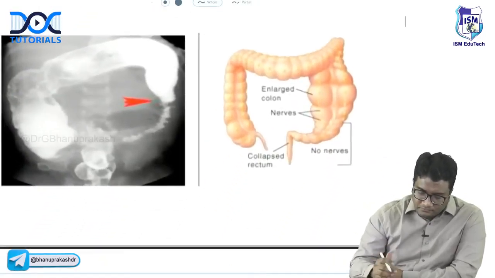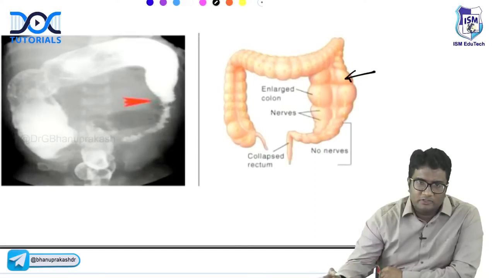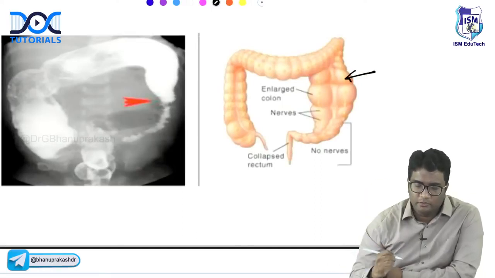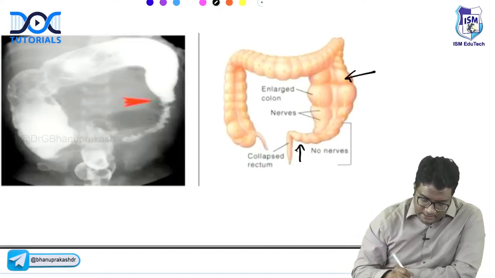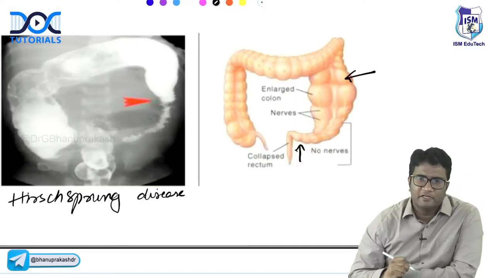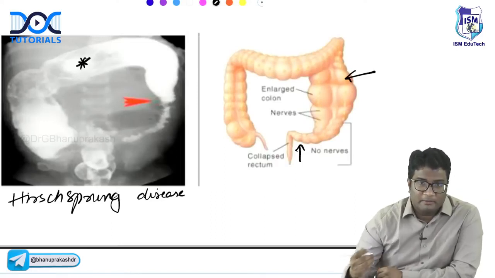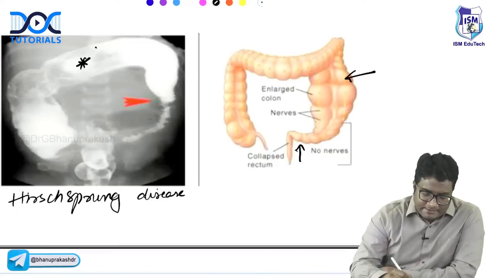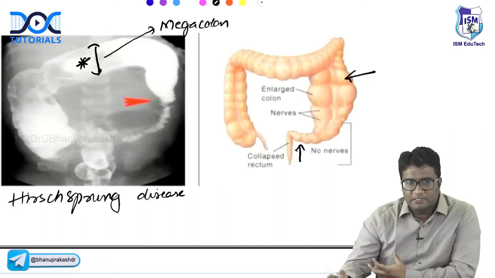When there is failure of migration of neural crest cells, especially when they don't reach the rectum and the sigmoid colon, this is Hirschsprung's disease. This is failure of migration of the neural crest cells, and you have a prominent colon proximal to that. This dilated colon is megacolon. So in Hirschsprung disease, you will have this.